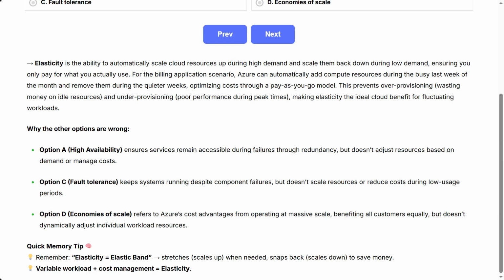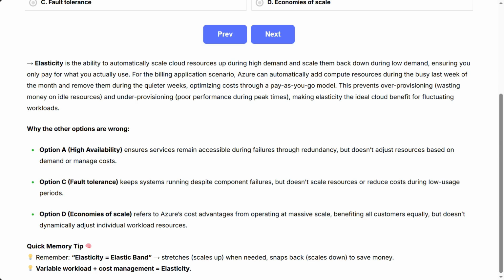Why the other options are wrong. Option A, high availability, ensures services remain accessible during failures through redundancy, but doesn't adjust resources based on demand or manage costs. Option C, fault tolerance, keeps systems running despite component failures, but doesn't scale resources or reduce costs during low usage periods. Option D, economies of scale, refers to Azure's cost advantages from operating at massive scale, benefiting all customers equally, but doesn't dynamically adjust individual workload resources.